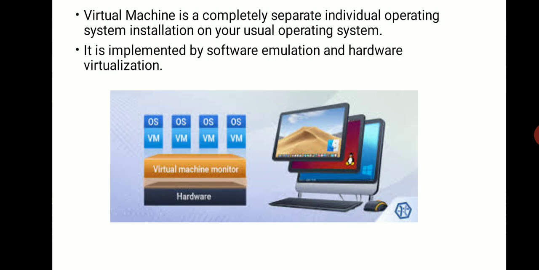Now let us discuss virtual machine. A virtual machine is a completely separate individual operating system installation on your usual operating system. It is implemented by software emulation and hardware virtualization. As we discussed, we have hardware like CPU, memory, graphical user interface, network interface card, NIC, etc. Using this hardware, we can install different operating systems in one virtual machine.